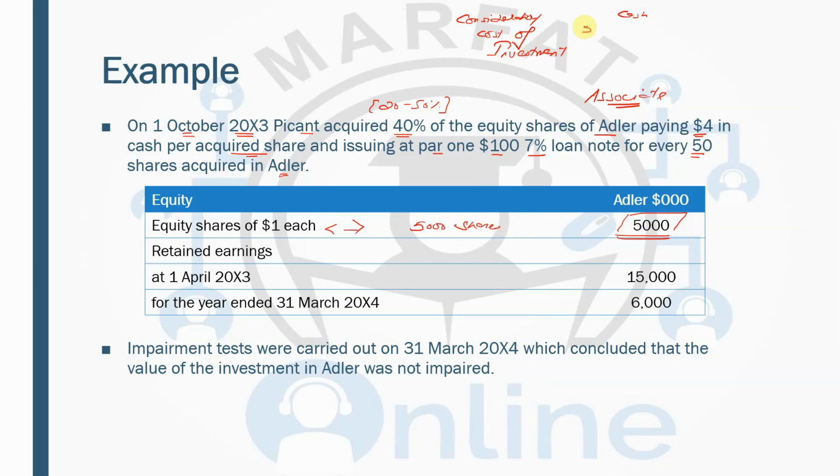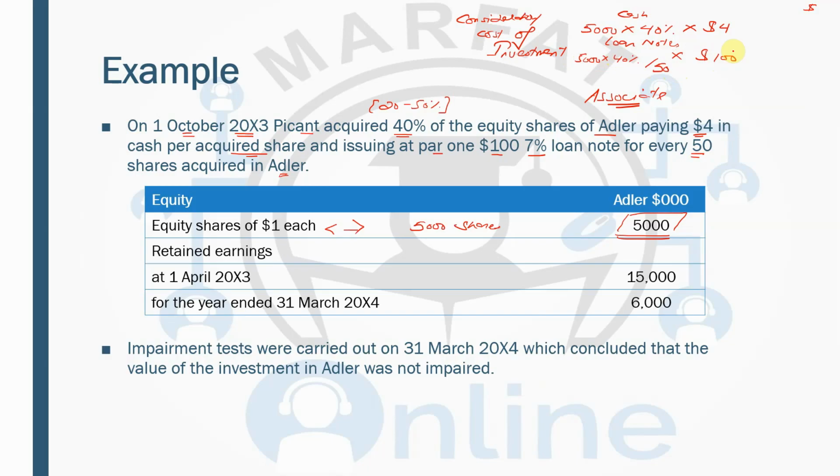Total shares are 5,000, out of which 40% has been acquired and $4 per share has been given. This is the amount of the cash. And the next is the loan notes. How are the loan notes being issued? Again, 5,000 into 40%, these are the total shares which have been acquired. So for every 50 shares, a $100 loan note.